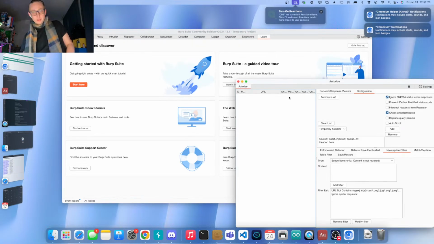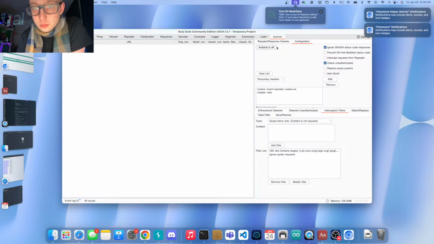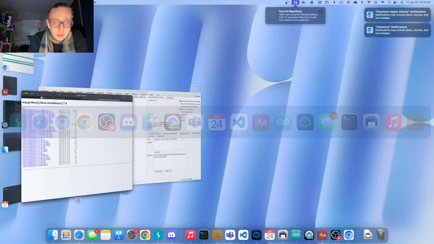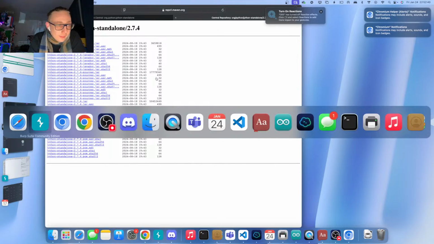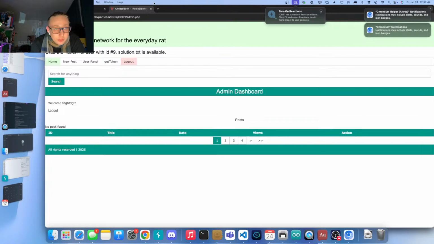Now what is Authorize? It's just going to repeat the requests that you make. Oh, cool. You can actually do that now. I didn't know that. Awesome. So it will repeat the requests that you make, but with the header that you put in here. Why does that matter? Because now what I could do is go with a private session.